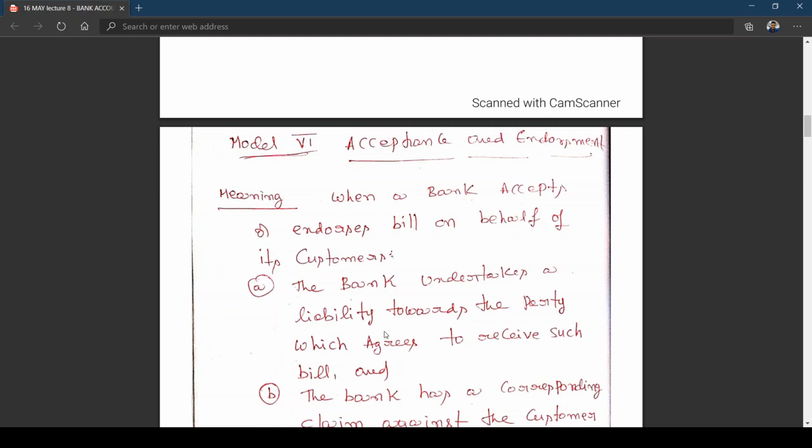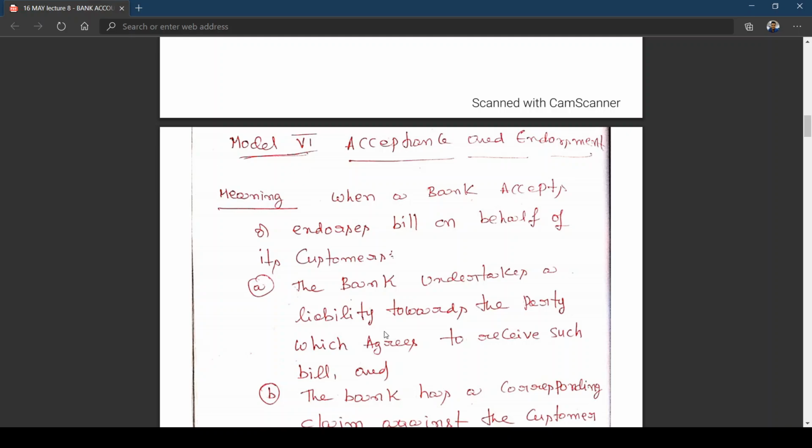I repeat once again: the bank is accepting the bill on behalf of its customer to the party. When the bank is accepting, the party will be happy because the bank is taking the responsibility that it is going to make a payment on behalf of its customer by accepting the bill. Or the bank is endorsing the bill on behalf of customers.